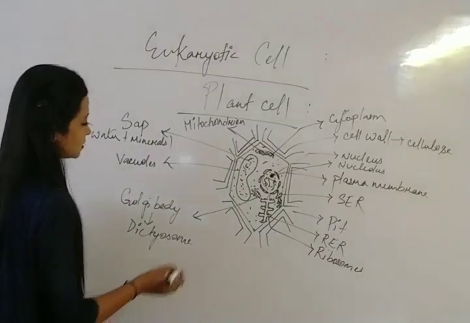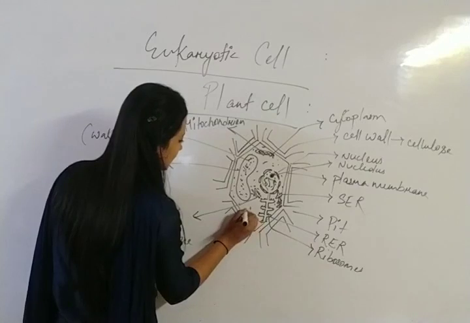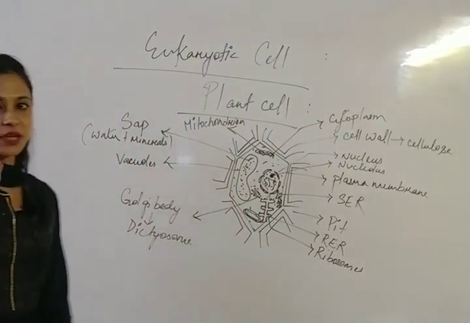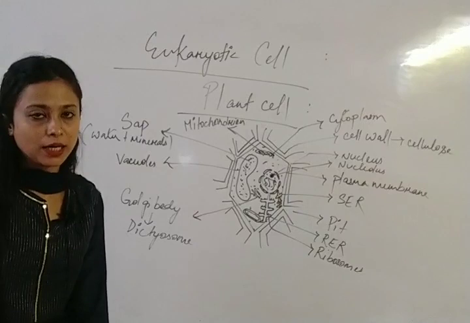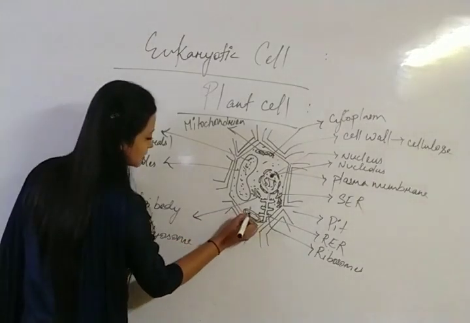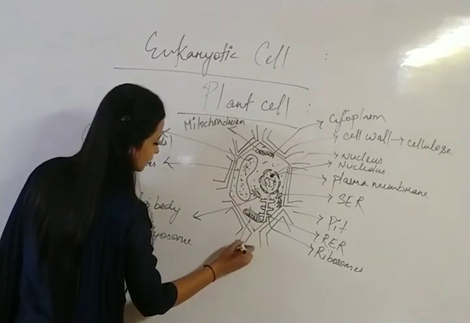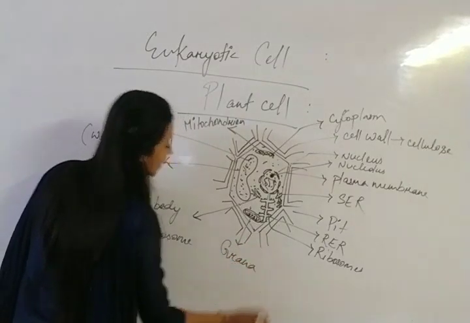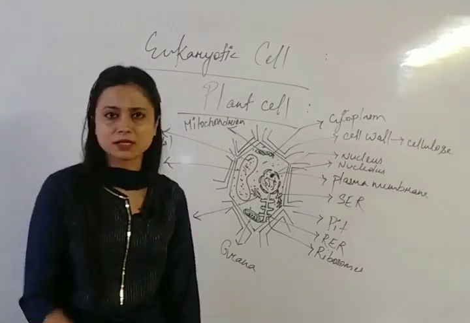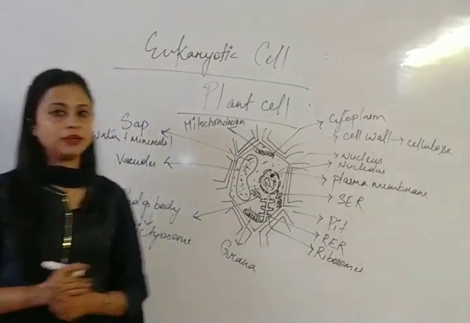And also there is a presence of double membrane, the outer layer and the inner layer, which are very smooth, and there is a presence of stack-like structure, which is known as thylakoids. It's also known as grana. So a stack-like structure is present inside this membrane, and these are known as grana, or you can say thylakoids, and each stack is known as a granum. We will discuss details when we talk about the organelles.